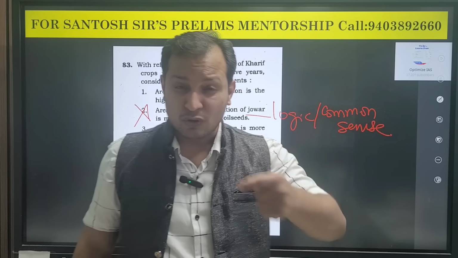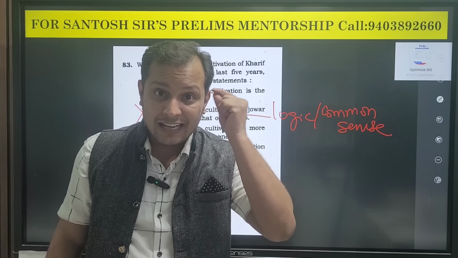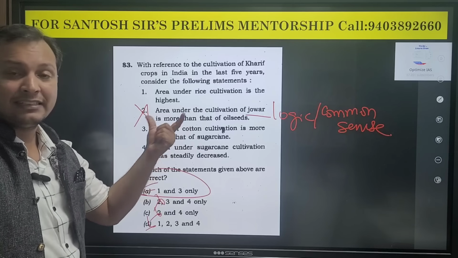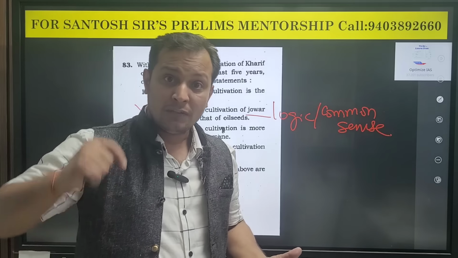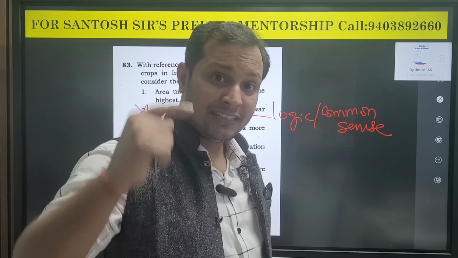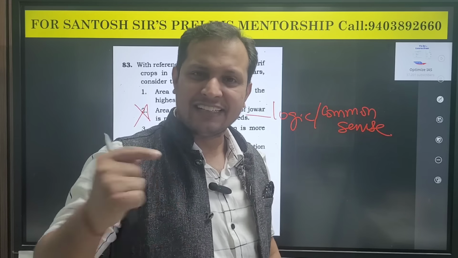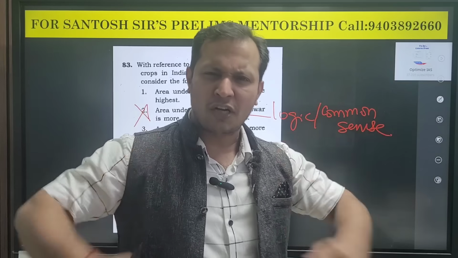Guys, I was able to score such high marks in the prelims examination because I developed this analytical thinking inside the exam hall. If you are able to think like this inside the exam hall, that day you will win the prelims examination. More than knowledge, what is important is your ability to think. The majority of aspirants think that the UPSC exam is about mugging up and accumulating more and more knowledge.